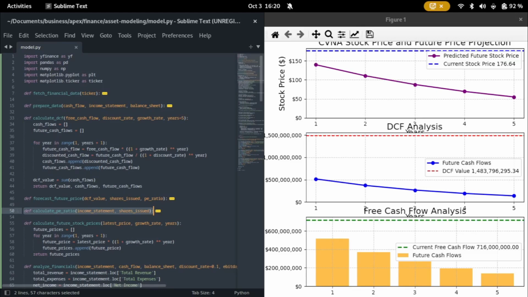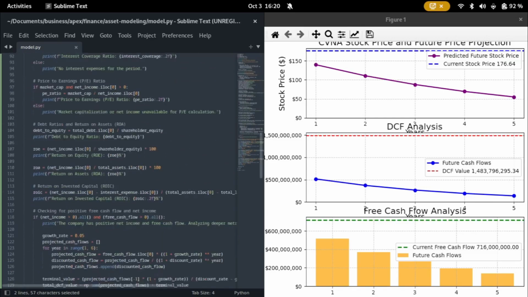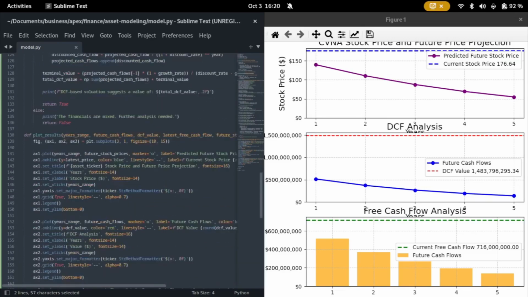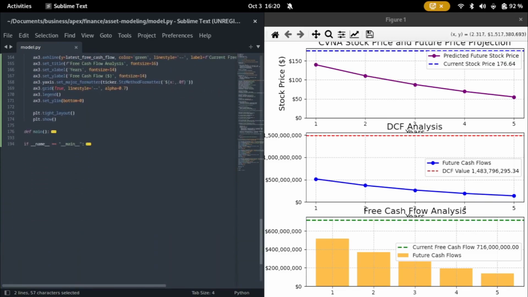But yeah, basically, instead of doing all of this in an Excel file where it would take me 2 hours for every stock that I want to analyze, I basically made a script that automates that process. So, and this is Carvana. I've been tracking it for a while.